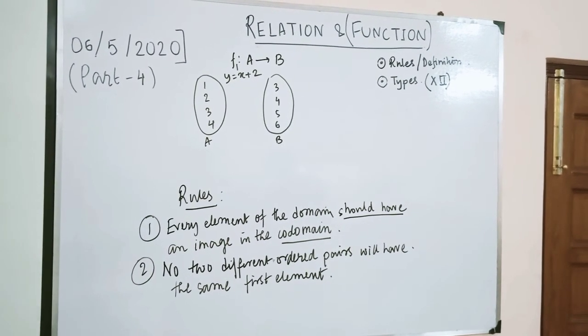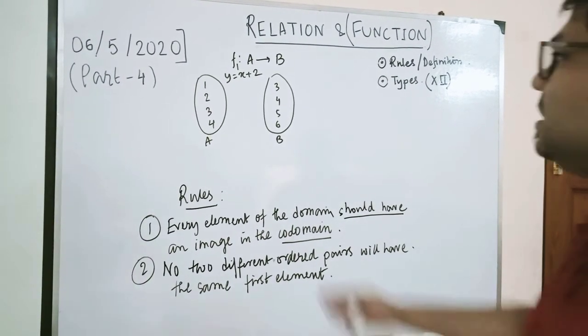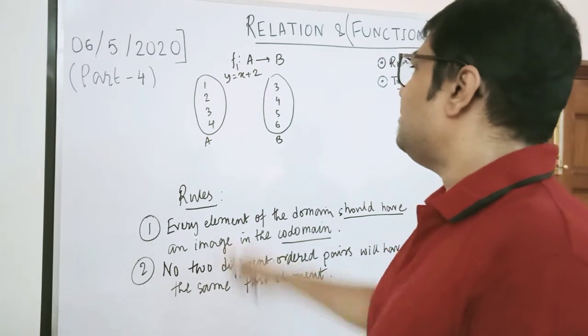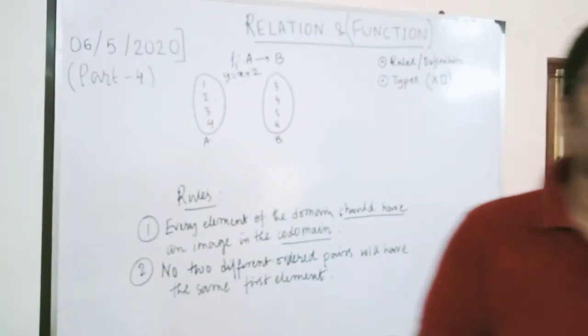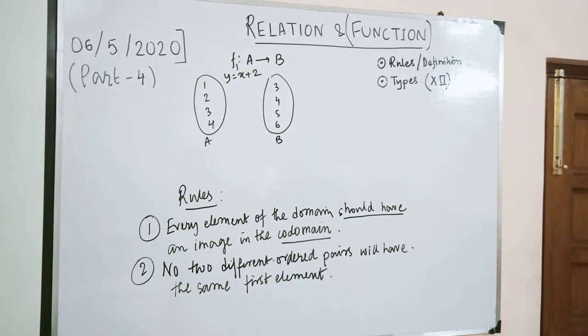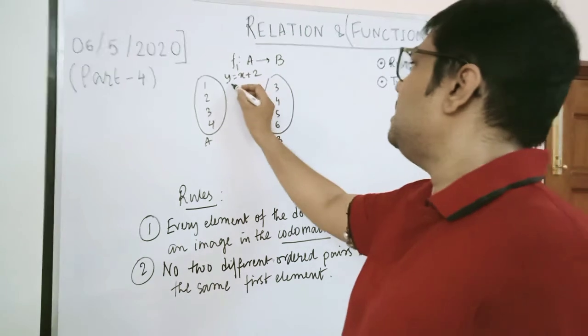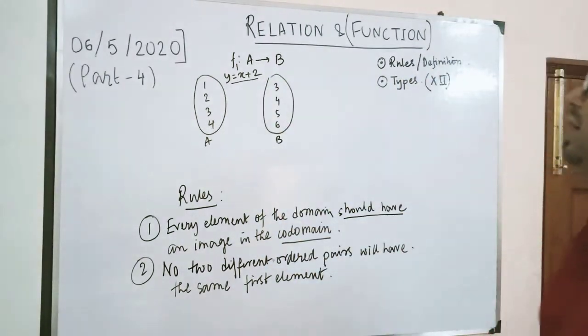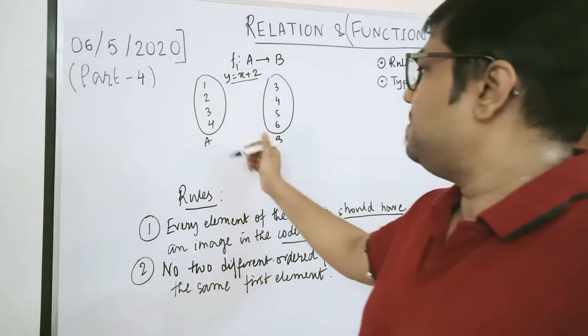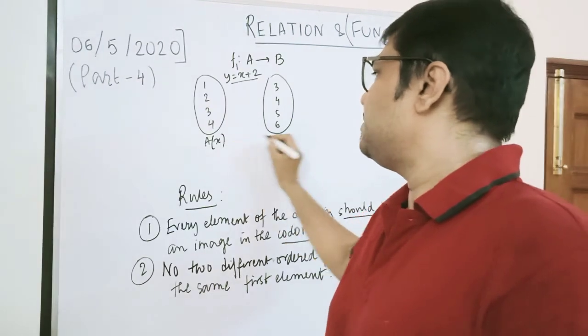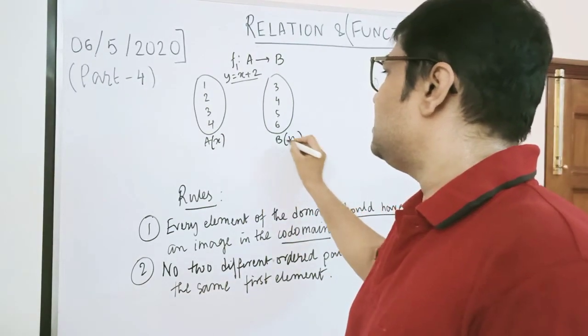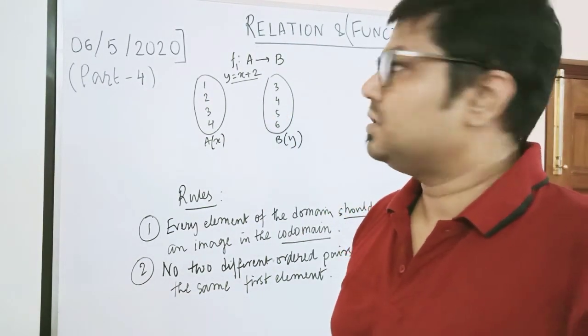So here what I have drawn, I am trying to draw a situation F1 from A to B. Basically I am trying to draw an arrow diagram F1 from A to B. The condition is given, you can see y equals x plus 2, and the sources are also given, A and B. So you can get the Cartesian product always.